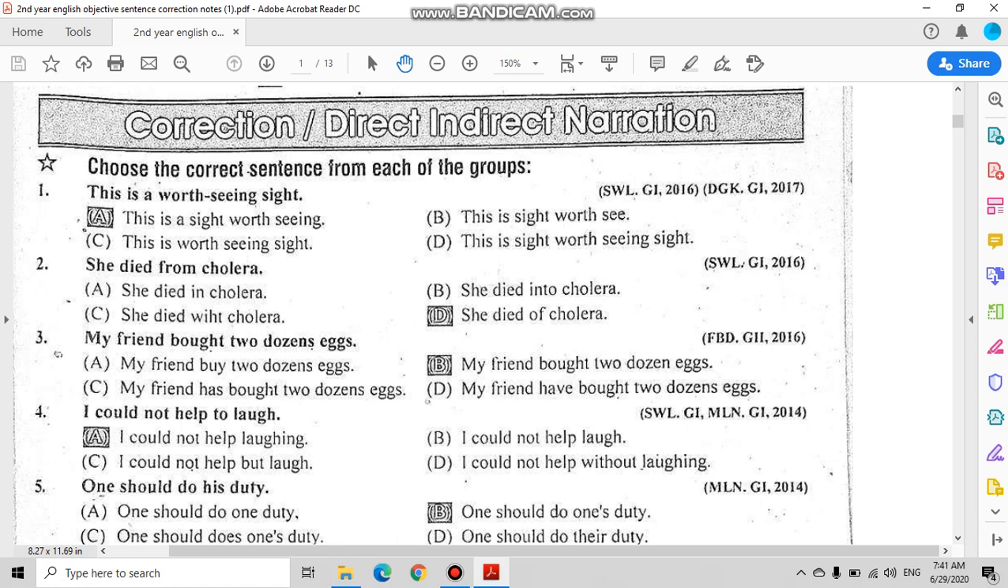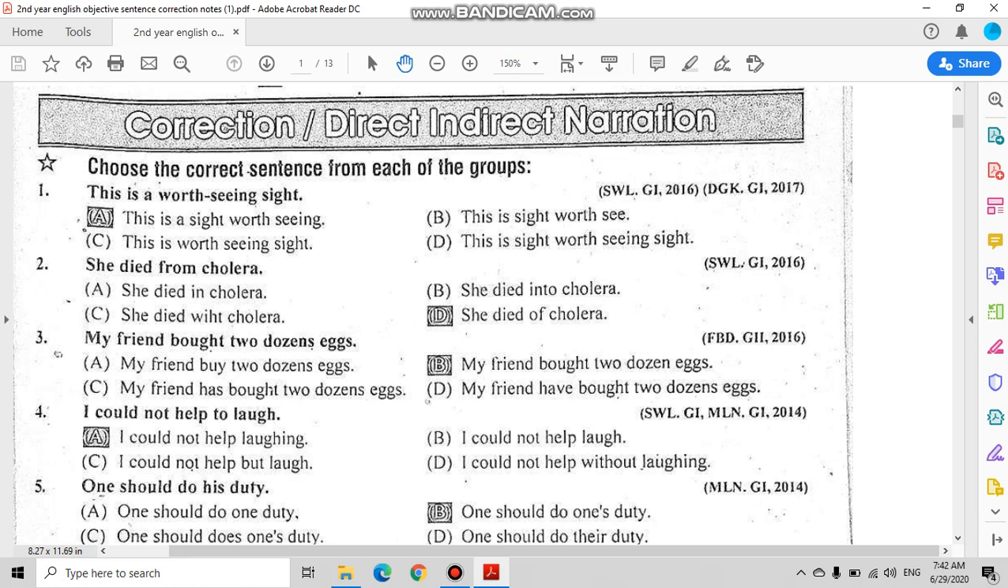This is a sight worth seeing. Now this is the correct option because now we have one noun after the adjective. So it makes this selection, meaning option A, the correct option.